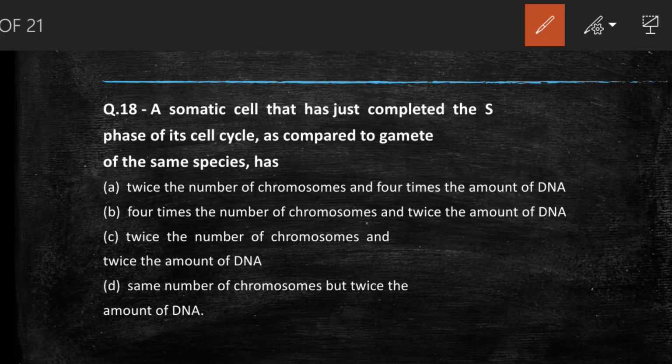So the right answer to this question is option A, twice the number of chromosomes and 4 times the amount of DNA. In a diploid or somatic cell, during G1 phase the DNA content is 2C and chromosome number is 2N.